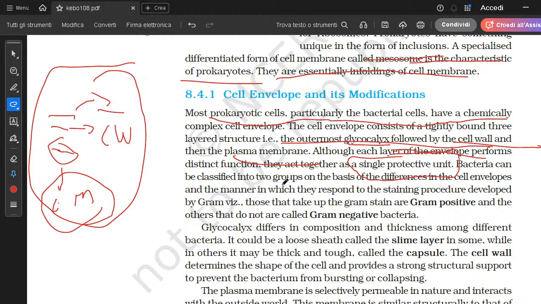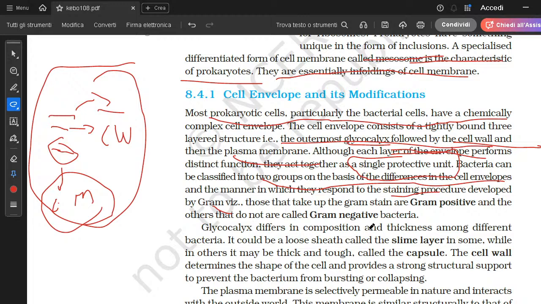Bacteria can be classified into two groups on the basis of differences in the cell envelope and the manner in which they respond to the staining procedure developed by Gram. So on two bases: the difference in the cell envelope, and how they respond to gram staining.